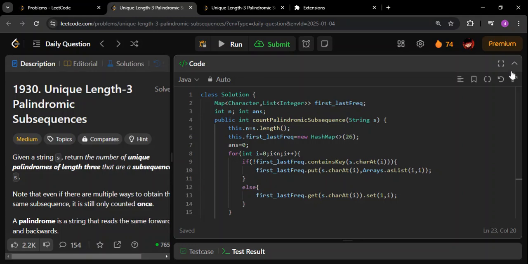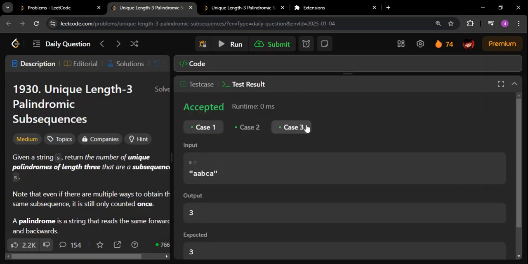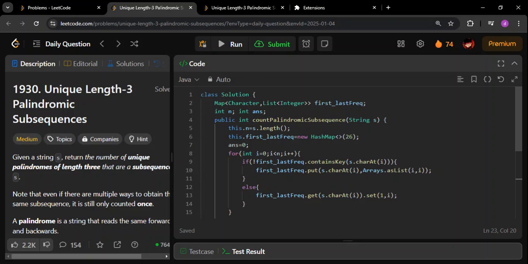So let me quickly run the solution and show it to you. Yeah, as you can see, this is clearing all the test cases. I have already submitted the Python and the Java solution, and both of them are working fine. You can submit them, and it will work very fine, right?